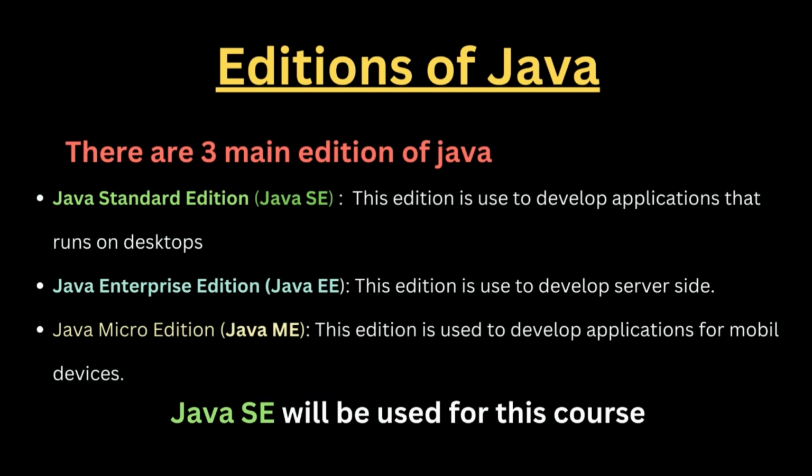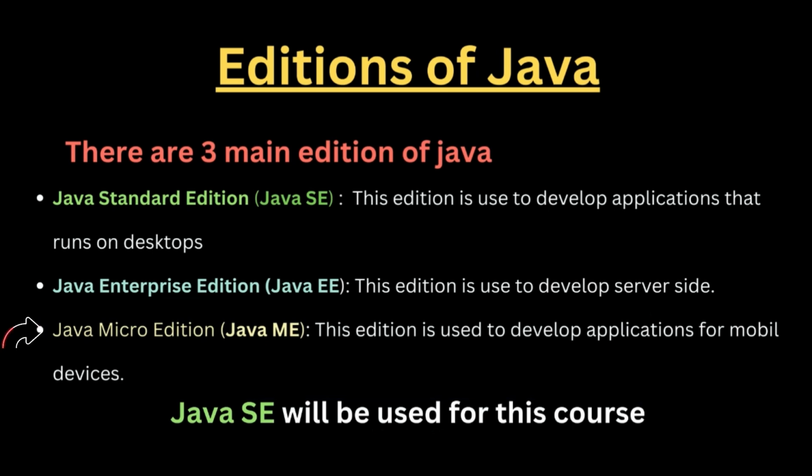Java. And the second one is Java Enterprise Edition. Usually you denote it with Java EE. Whenever you see Java EE, we're talking about Enterprise Edition. This edition is used to develop server-side applications and stuff like that. So wherever we want to develop a server-side program or software, we have to make use of Enterprise Edition of Java. And the very last one we've got right here is the Java Micro Edition, which is Java ME.